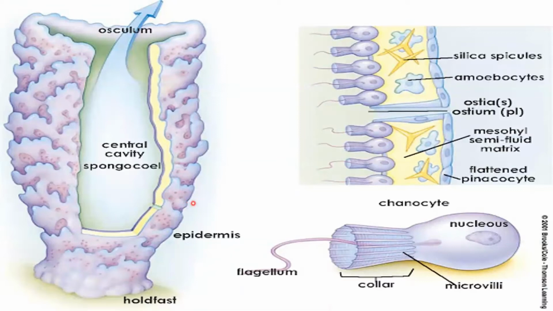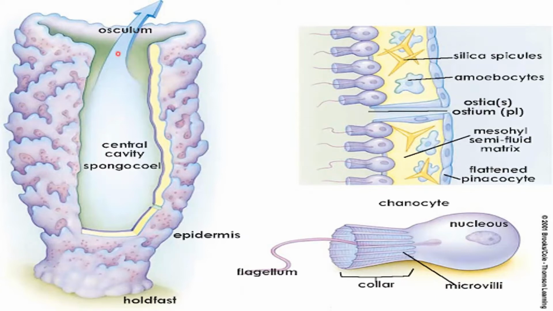Now here you can see the diagram of a choanocyte. See, this is a choanocyte and they are called collar cells because they possess a structure which is called a collar. This collar consists of microvilli. They also have a flagellum. Here you can see the structure. These are the choanocytes. They are lined on the inner surface of the wall of a sponge or a poriferan. Now here you can see some yellow colored structures. These are spicules and they form the skeleton of the sponge.